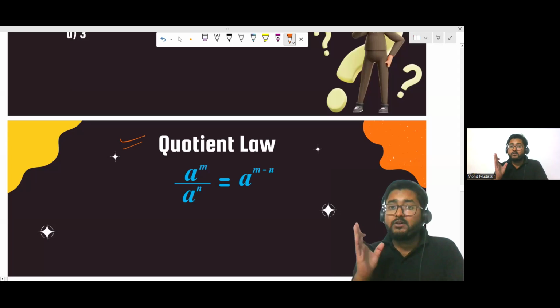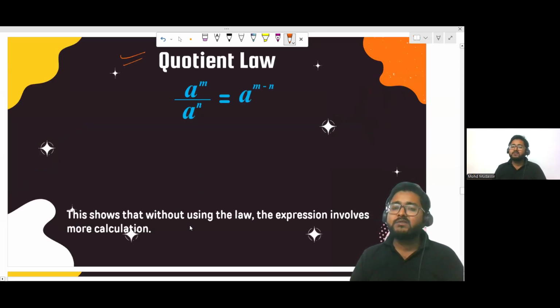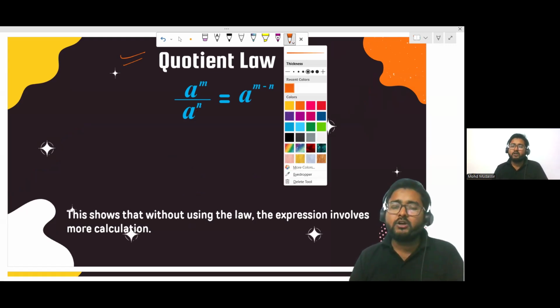Okay, everyone. So the next law is the quotient law. What is the quotient law? It means we are dividing something. When we divide one exponential value by another exponential value, it is called the quotient law. But again, you can use the quotient law when the bases are the same.